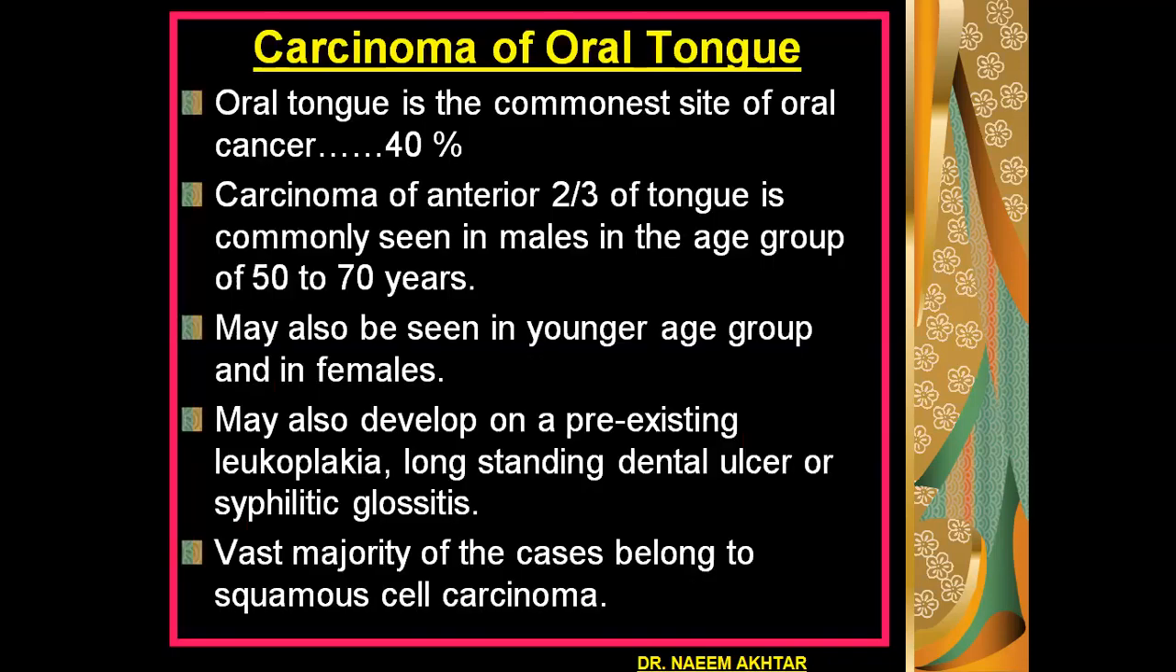Now first we will discuss in detail the carcinoma of the oral cavity, oral tongue. Oral tongue is the commonest site of oral cancer, around 40%, as I have already said. Carcinoma of the anterior two-thirds of the tongue is commonly seen in males as compared to females, and the majority of the age group is 50 to 70 years. The younger age group and females may also be affected by oral tongue cancer.